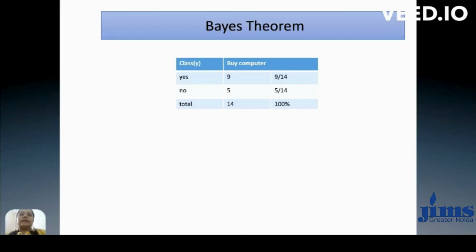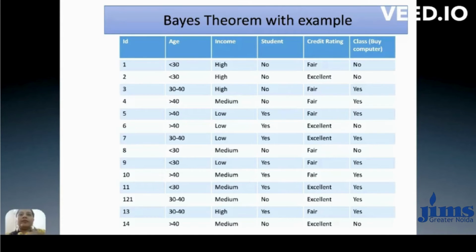Here we go back to the table and we have a total of 14 samples. Out of 14 samples, how many yes are there and how many no are there? We have to calculate this. Counting 1, 2, 3, 4 and 5 no, so out of 14, 5 are no and we have 9 yes values.